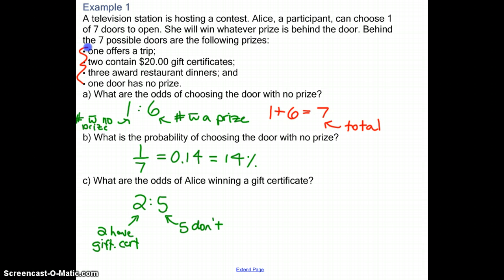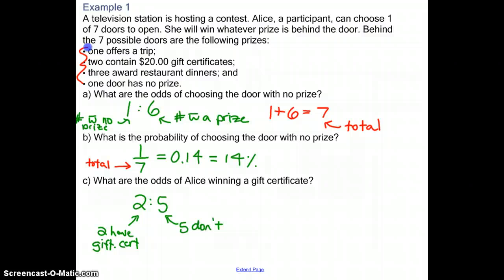B, what is the probability of choosing the door with no prize? So probability is always written as the number of possible outcomes over your total. So 7 is your total. So you'll write 1 over 7, or as a decimal is 0.14, or as a percent is 14%. So those are your options for probability. Note that the odds and probability do not look the same. Odds are written as a ratio, probability is written as a fraction, decimal, or percent.